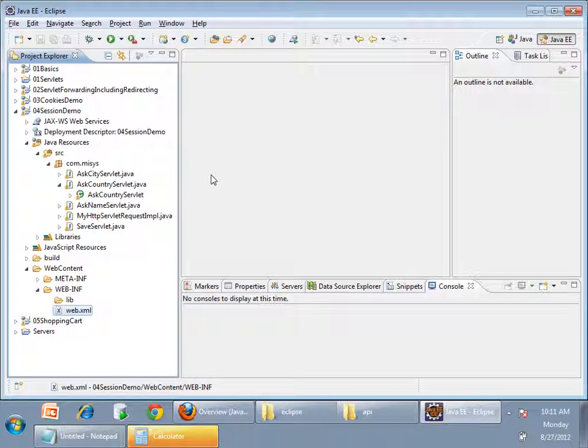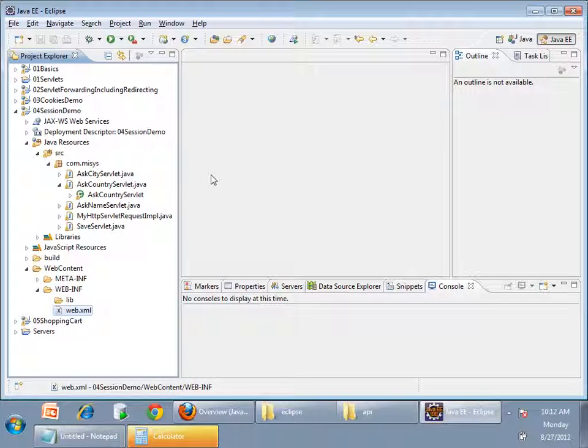Now the last topic of servlet, filters. Whenever a request comes, the request will come to container. Container, what it will do, based on your URI, it will invoke the corresponding servlet. That's it, right?